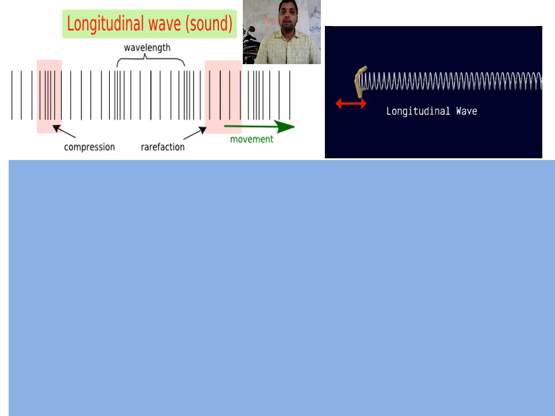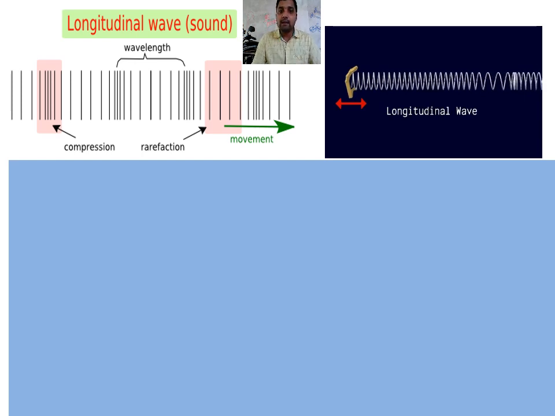Here you can see the movement is from left to right. Sometimes the particles come very close, and sometimes there is a difference. Again they come close, again there is a difference. Means sometimes we get compression, sometimes rarefaction. Compression and rarefaction will continue in a longitudinal wave, or simply we can say when sound propagates in air, we get compression and rarefaction.